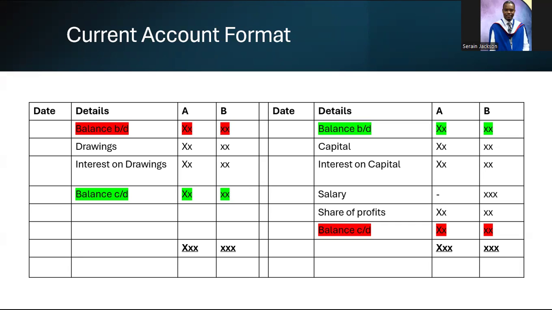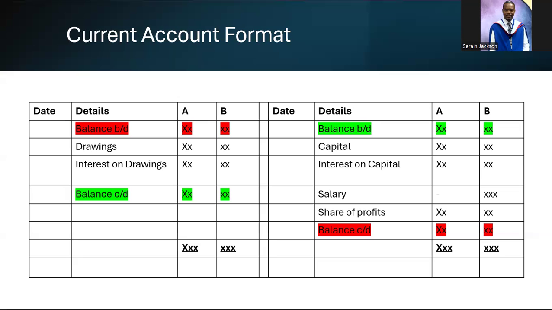All right. Most times in the exam, they ask for this format. The concept is really the same, whichever format you use. So it is important for you to understand that the current account is similar to a creditors account or a capital account. There are times when they will ask you about the capital account, and if they ask for the capital account separately, you will just draw the capital account separately, showing the information pertaining to capital. However, this is what technically we would call a fluctuating capital current account, right? And the reason why we call it a fluctuating capital is because capital is included.